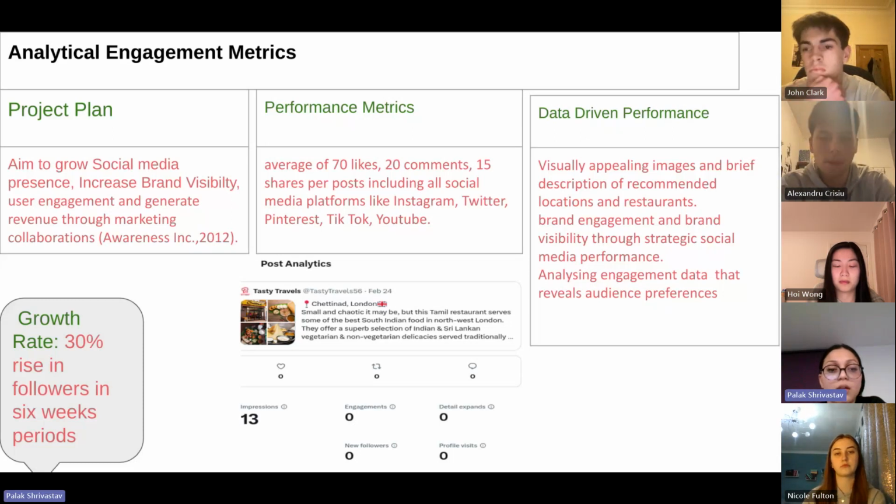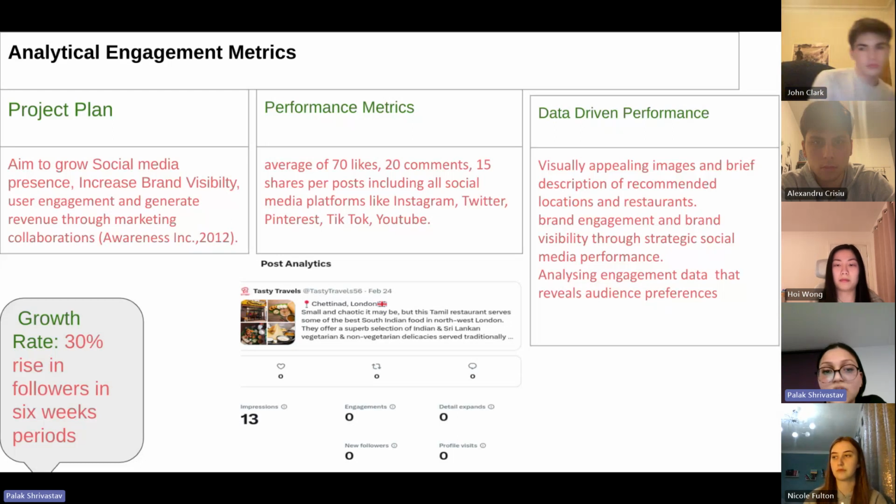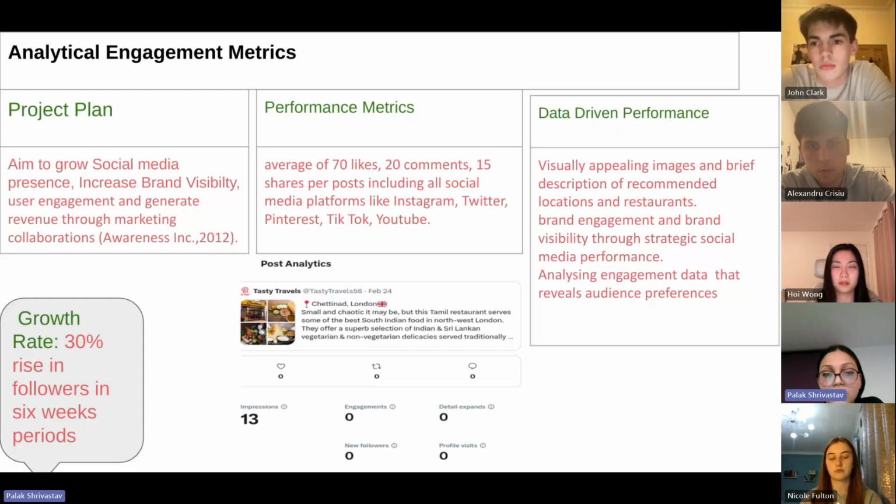We also cited a paper from 2012. We were also keeping an eye on our performance metrics: on average across all our social media posts, we had 70 likes, 20 comments, and 15 shares per post, including all the platforms. We had Instagram, Twitter, Pinterest, TikTok, and YouTube.